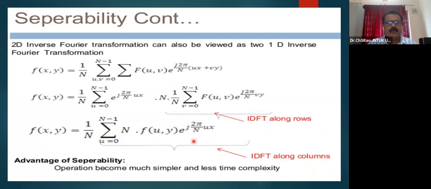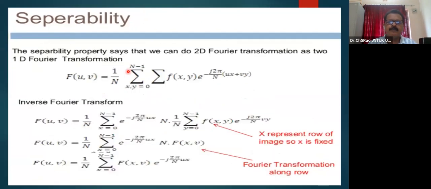f of xy may be obtained by the inverse Fourier transformation: the inverse DFT along rows and the inverse DFT along columns, which gives the full inverse transformation for 2D. This is the equation: 1 by n sigma over u and v, where u equal to 0 to n minus 1 and v equal to 0 to n minus 1, provided the size of the image f of xy is n by n. Here x represents the rows of the image, so x we have fixed, and the entire 1 by n sigma y equal to 0 to n minus 1 f of xy e power minus j 2 pi by n vy may be represented as f of x comma v.